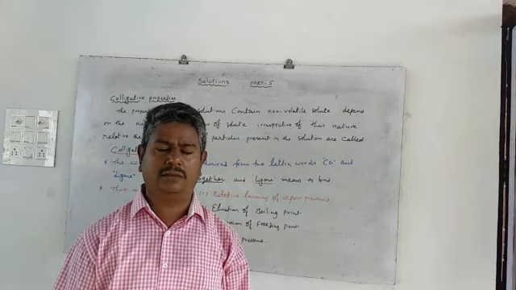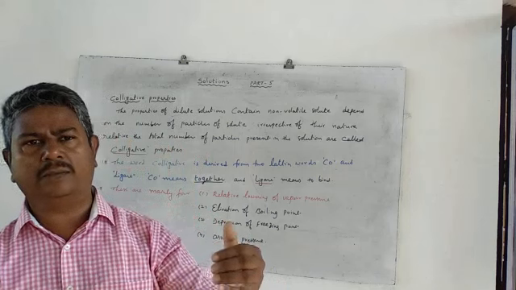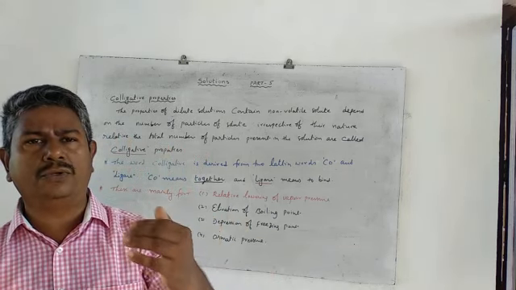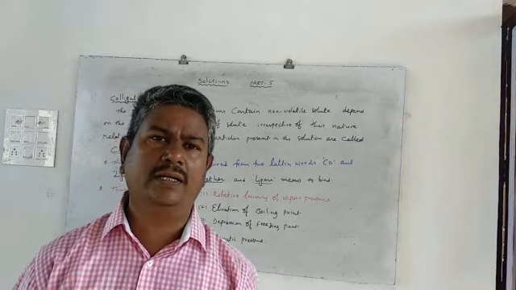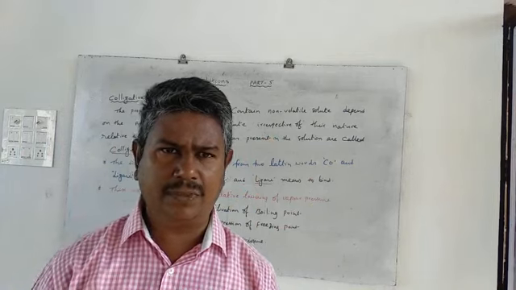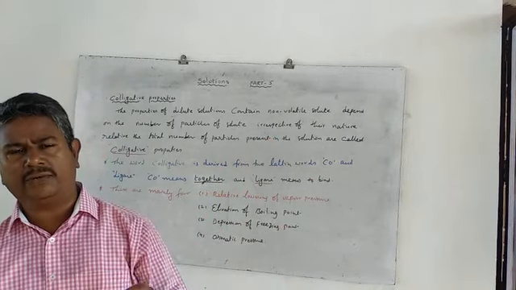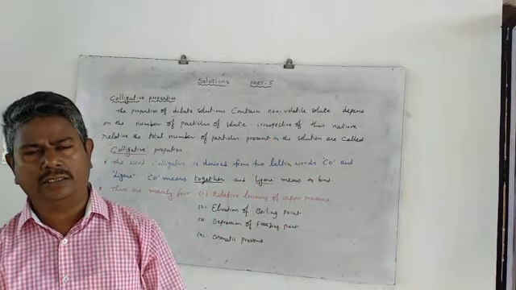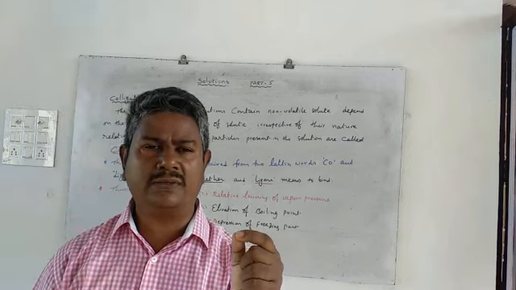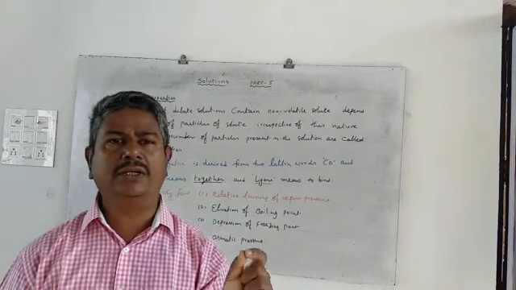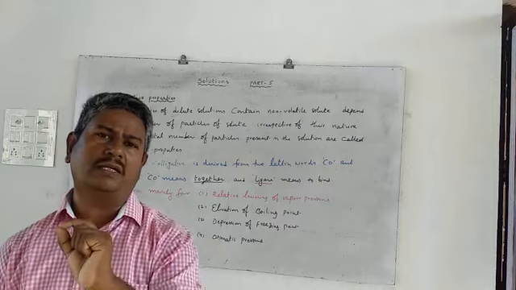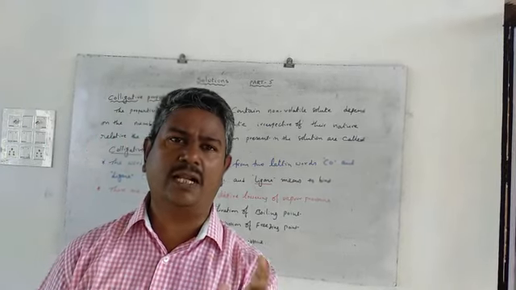We have already learned that when a non-volatile solute is dissolved in a liquid solvent, the vapor pressure of that solvent decreases. Am I right? That means for very dilute solutions, the properties which depend only on the number of particles of solute, but not on the nature of the solute particles, are called colligative properties.